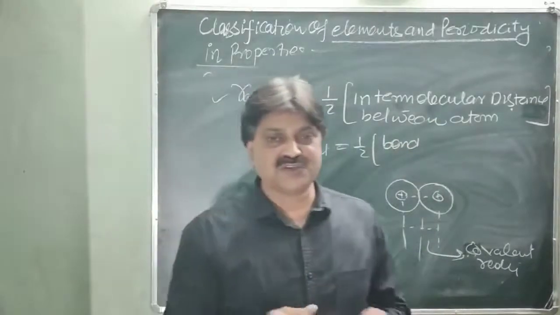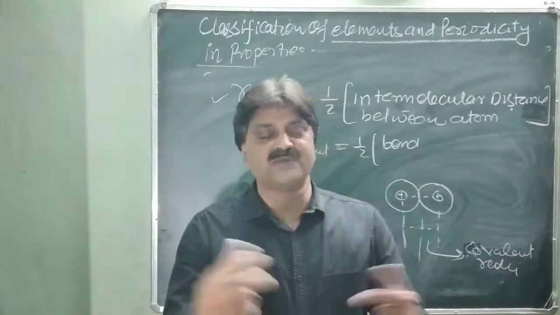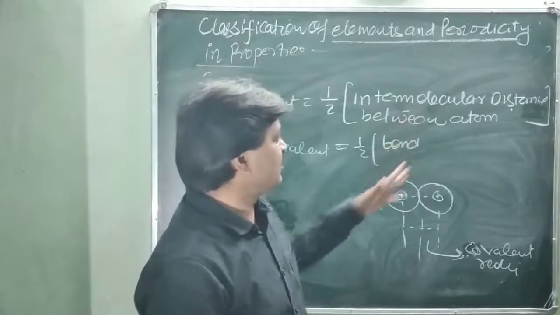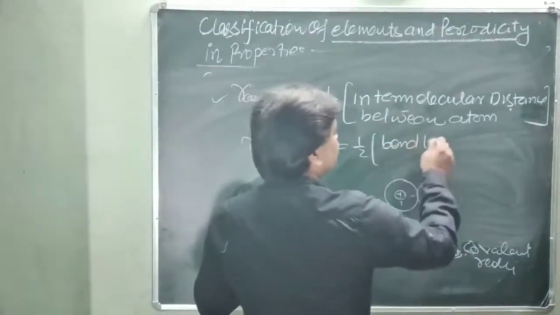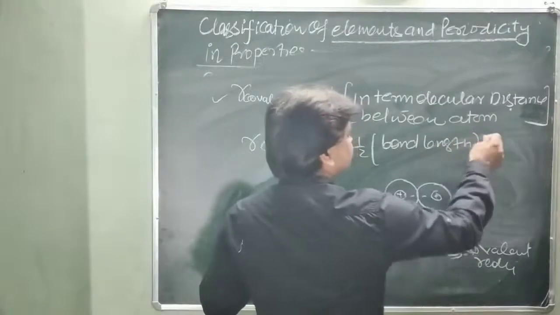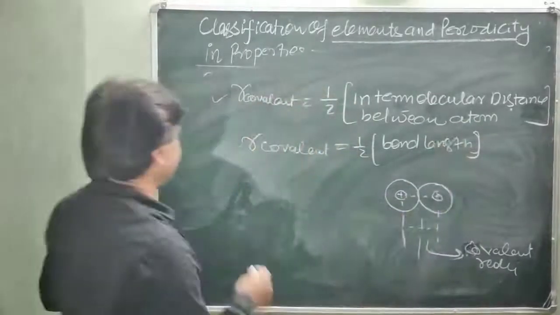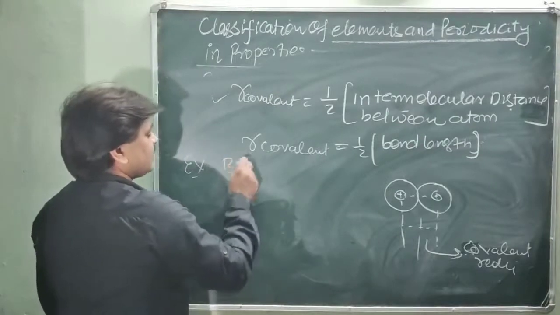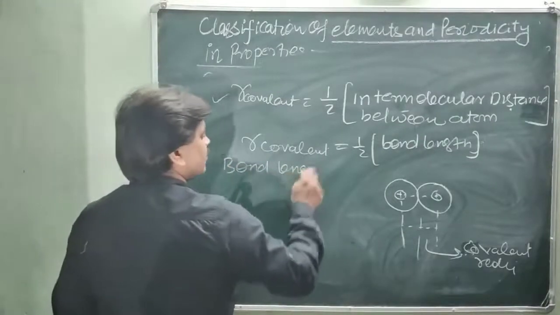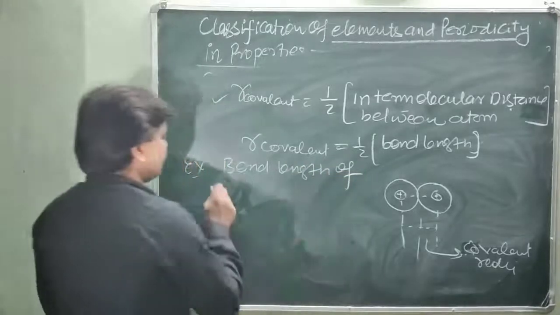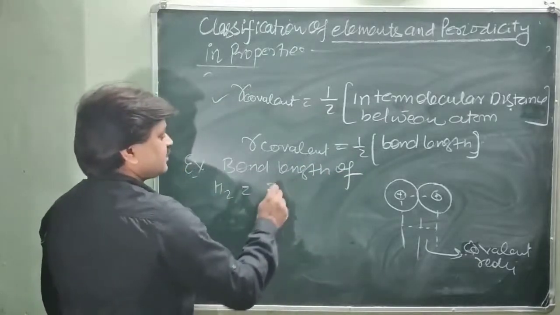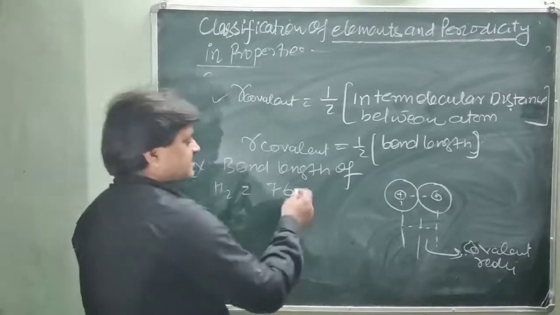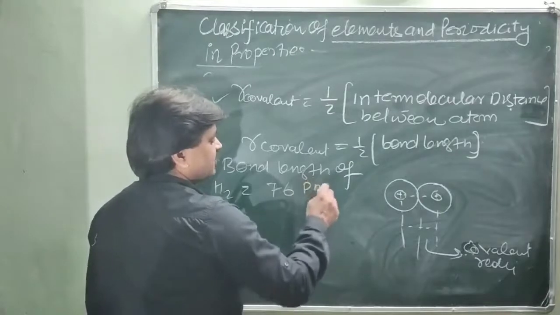What is bond length? The distance between the nuclei of the two atoms in a molecule is called the bond length. So in place of the internuclear distance between atoms, you can write half of the bond length. For example, the bond length of hydrogen is 76 picometers.